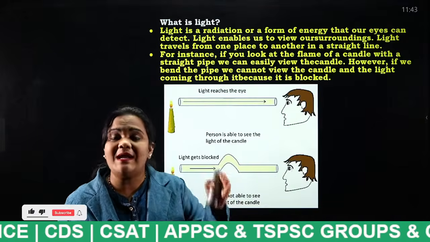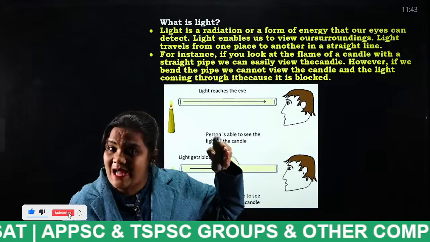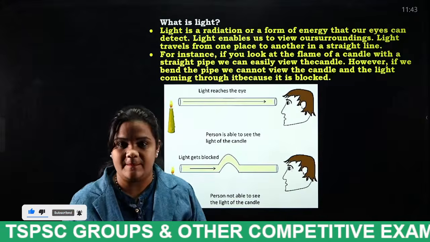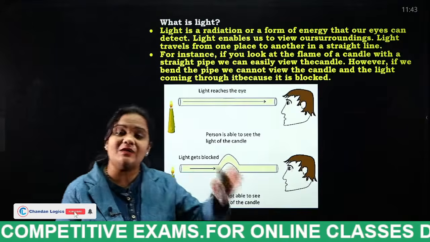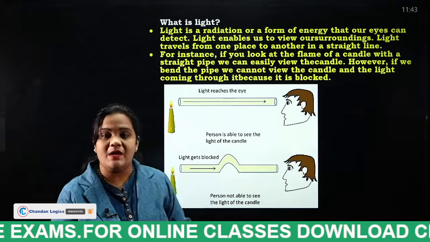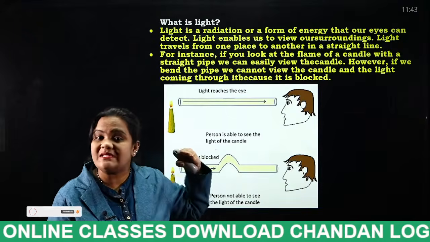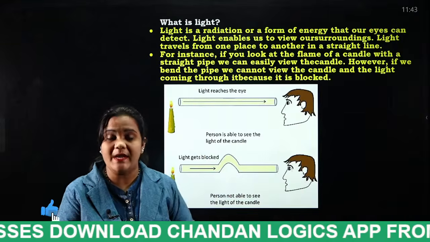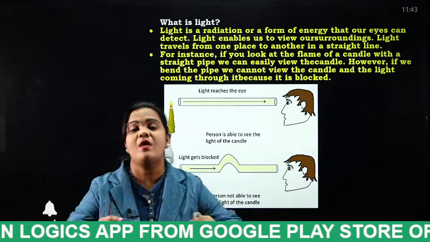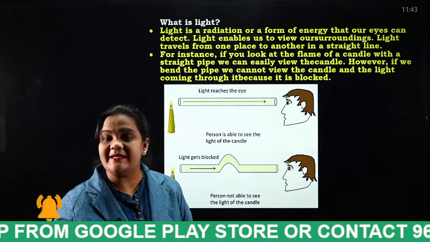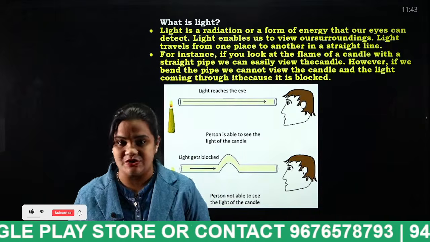But how does the light travel? Light always travels in a straight line. Okay. Remember students, sound can travel in transverse and longitudinal waveform. When it comes to light, it travels in a straight line only. Light always travels in a straight line only, and it is a radiation and it is a form of energy.